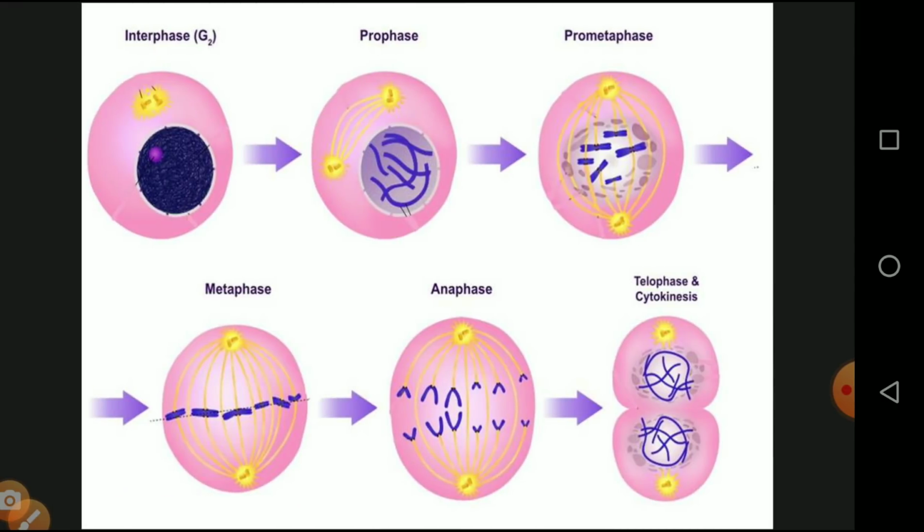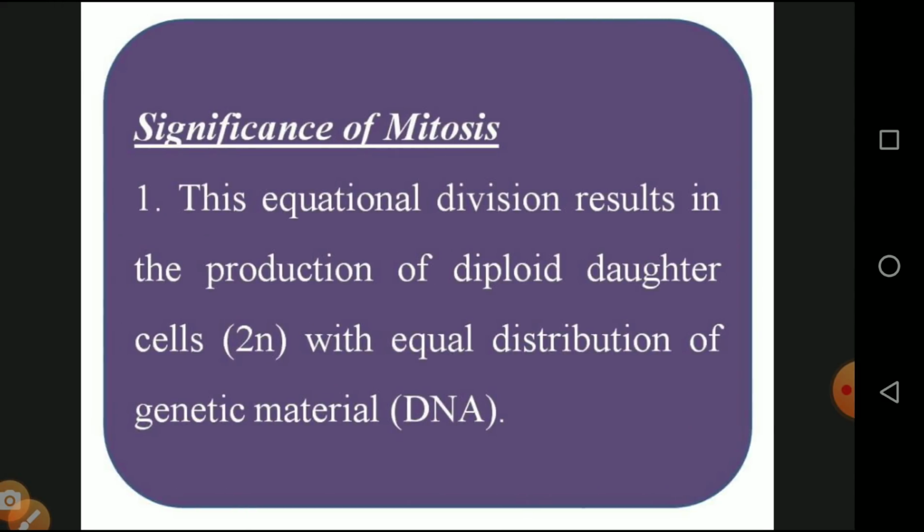And this is an overall representation of mitosis. First is interphase, prophase, metaphase, then anaphase and telophase followed by cytokinesis, as given in this diagrammatic representation. Now we will see the significance of mitosis, a 5 mark question. This is equatorial division, as we know very well. It gives diploid daughter cells, 2n, with equal distribution of genetic material.